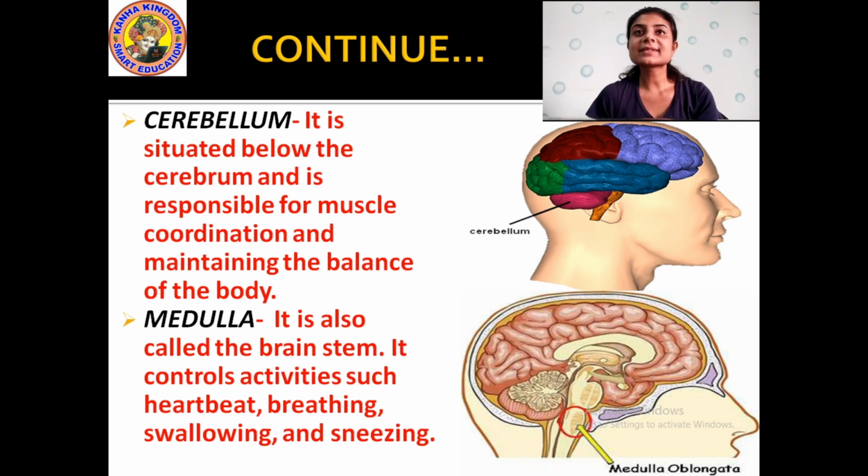Okay. Then comes cerebellum, which is situated below cerebrum. Okay, and it is responsible for muscle contraction and for maintaining the balance of the body. And the next is medulla, which is also called medulla oblongata. Okay, and it is called the brain stem because it reaches to the neck region. Okay, and it controls activities such as heartbeat, breathing, swallowing and sneezing. All these kinds of activities are controlled by medulla.